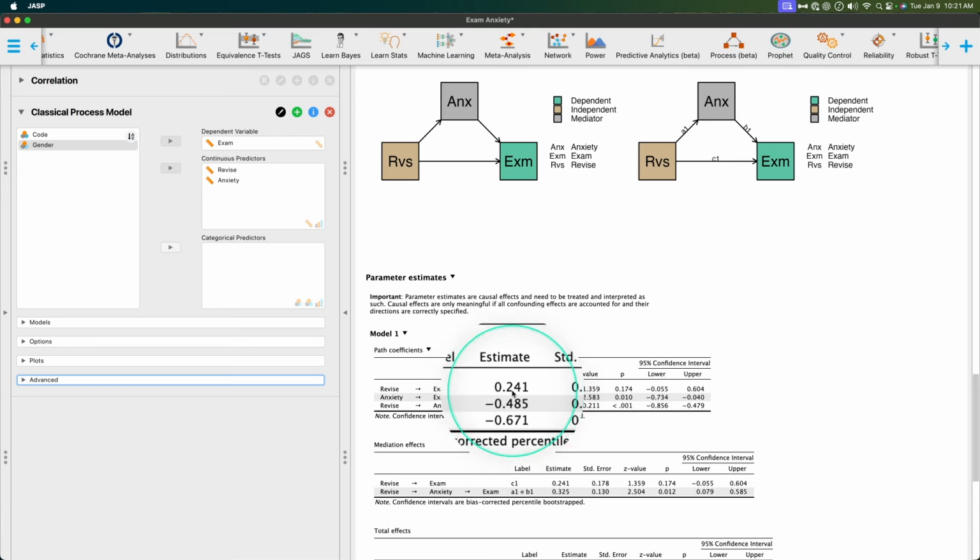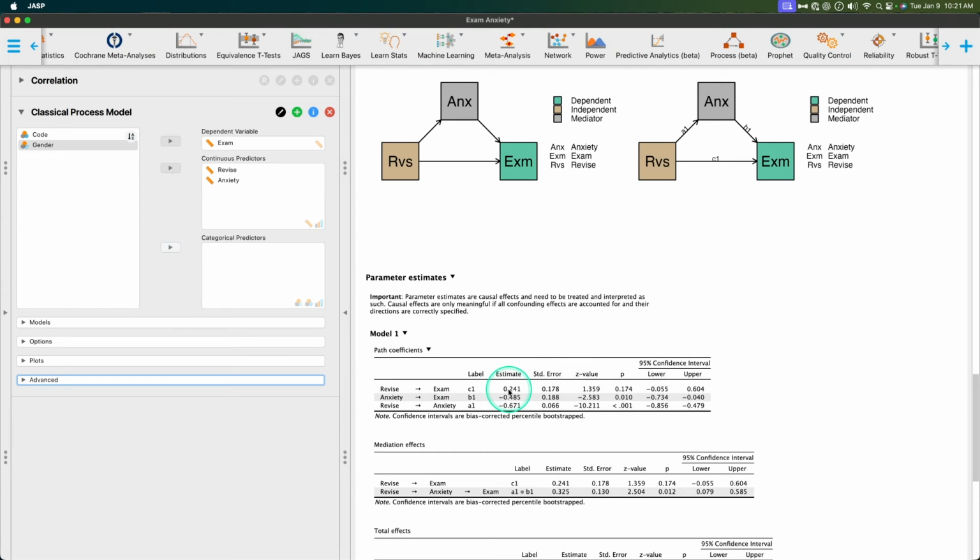Revise to exam. The estimate is positive, that's good, 0.24. So for every hour you spend revising for your exam, you increase by 0.24% on the exam, which isn't a lot, to be honest with you. A lot of time spent studying for not a lot of background.